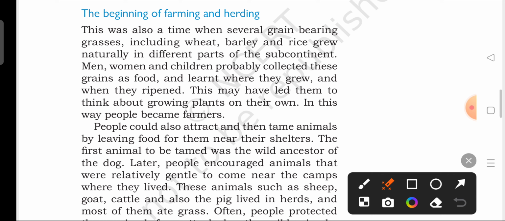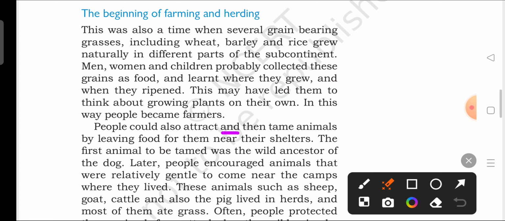From one grain, they will be growing a plant, isn't it, and from that one plant thousands of grains will be available. So they started growing plants on their own, and in this way they became farmers. This was the shift from hunting and gathering to farming. When they became farmers, they also started taming and rearing animals, and they became herders. So they became farmers and herders from hunters and gatherers. I hope you have understood.